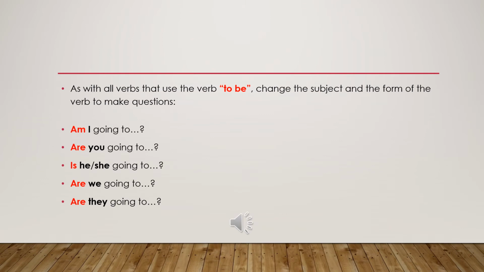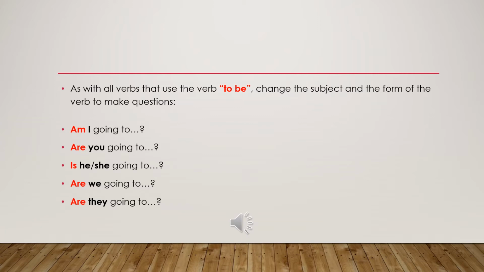Now, the question form, how we make it a question. As with all verbs that use the verb to be, change the subject and the form of the verb to make questions. For example, if you say, I'm going to the cinema, and we want to make it a question, we say, am I going to the cinema? We are going to the beach on the weekend. Are we going to the beach?